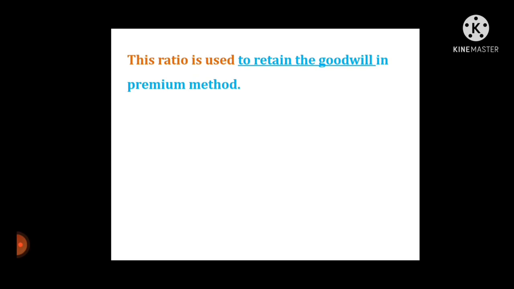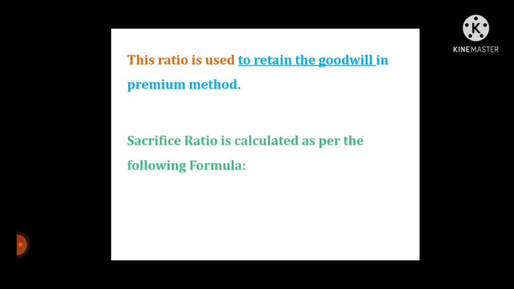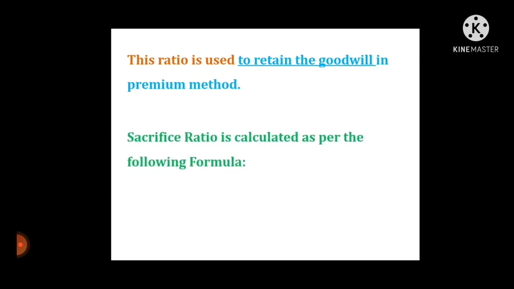This ratio is used to retain the goodwill in the premium method. Sacrifice ratio is calculated as per the following formula. Sacrifice ratio is equal to old ratio minus new ratio. Now see the example of how to calculate sacrifice ratio.